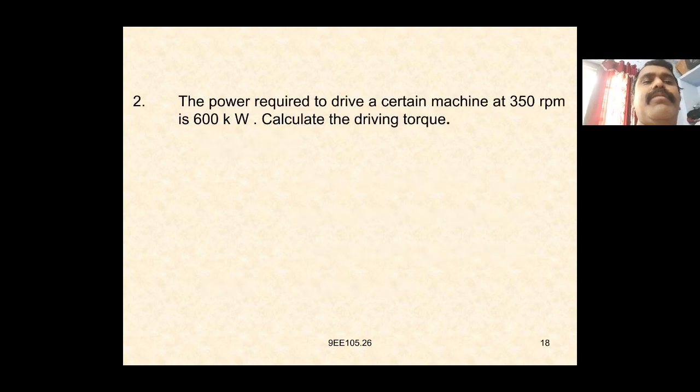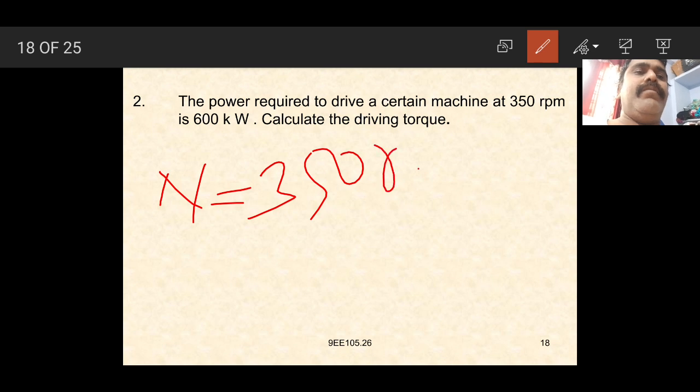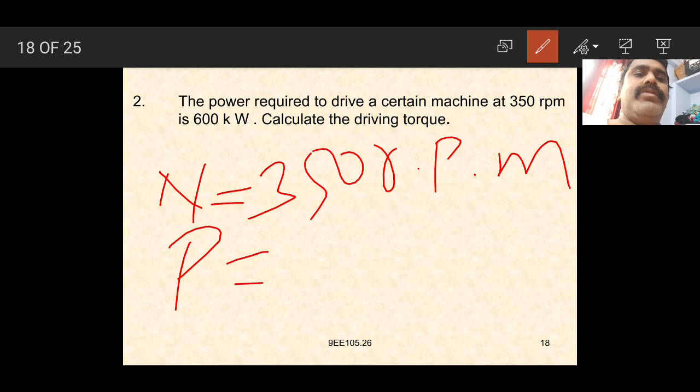Next: the power required to drive a certain machine at 350 rpm is 600 kilowatt. Calculate the driving torque. The machine runs at a speed, and the power consumed is 600 kW. The given data: speed N is equal to 350 rpm, and power P is equal to 600 kilowatt.